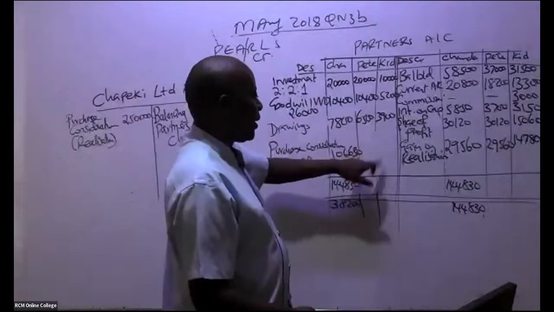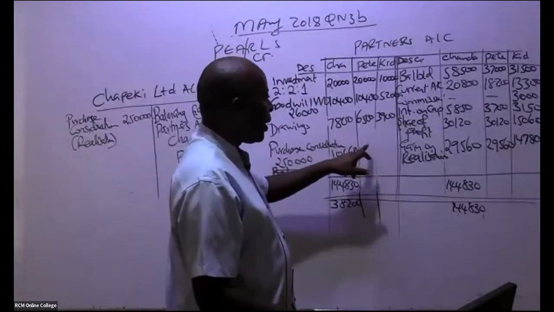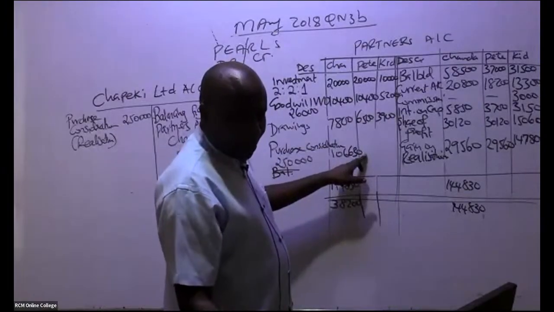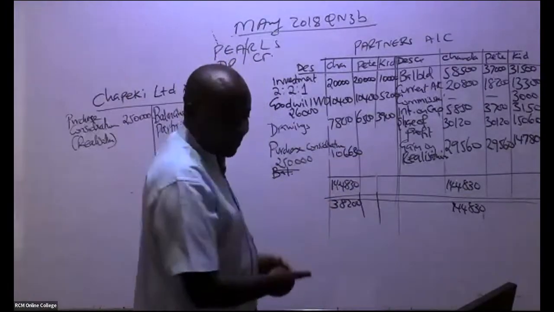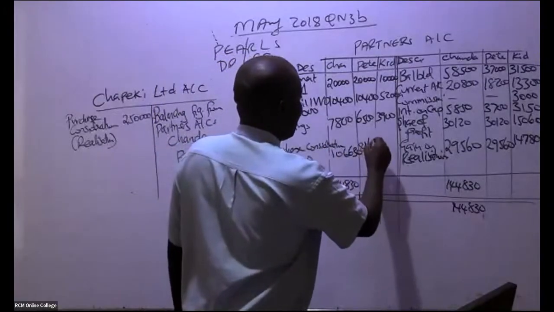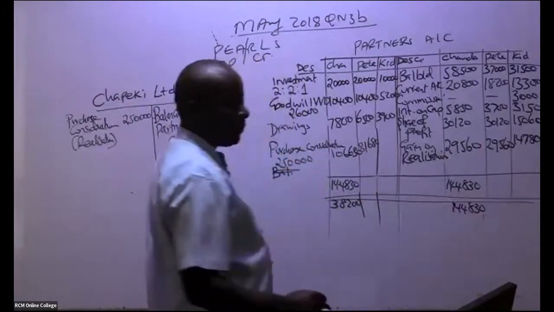Now you guys are okay now. I want the final answer here for Peter. Balancing figure for Peter. They're telling me it is 81,680, like that.